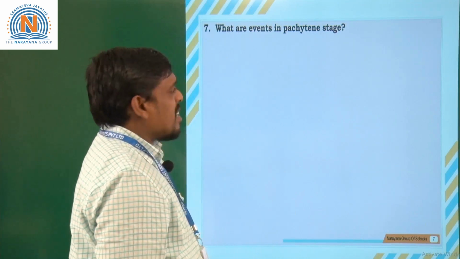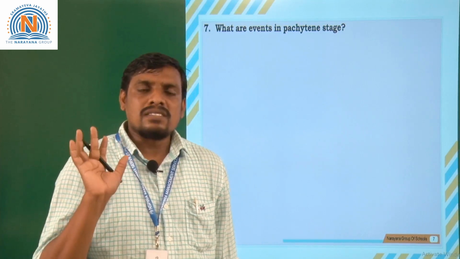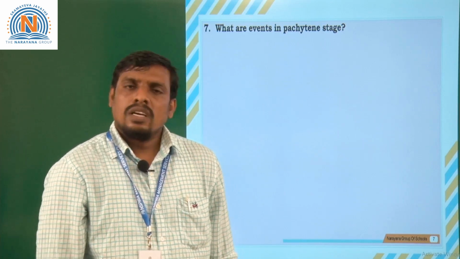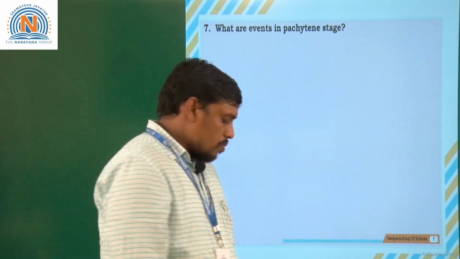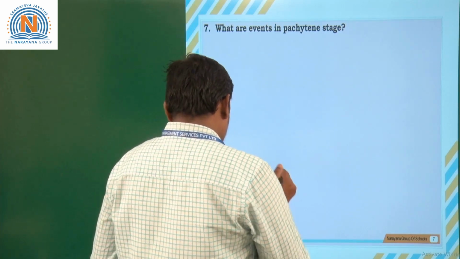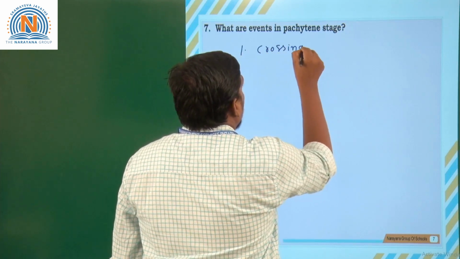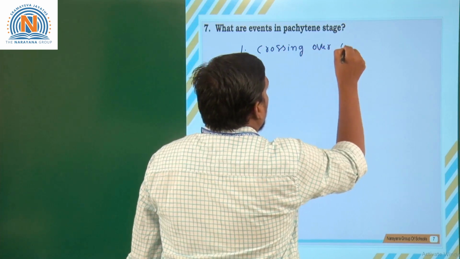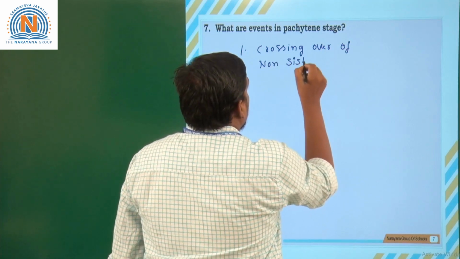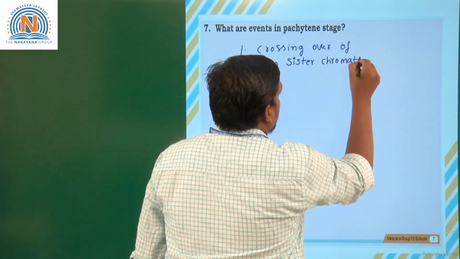What are the events in the pachytene stage? What are the various events and steps seen in the pachytene stage? The pachytene stage is one of the most prominent and important stages of cell division in meiosis prophase 1. Let us see the characters of the pachytene stage. First point, crossing over of non-sister chromatids.